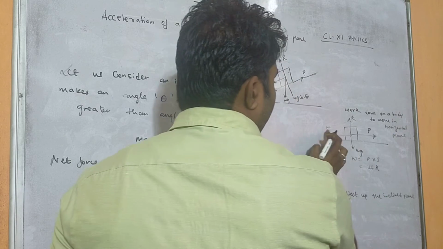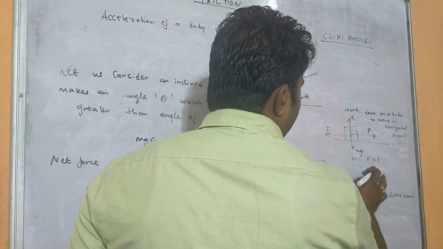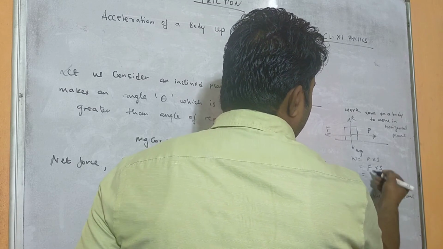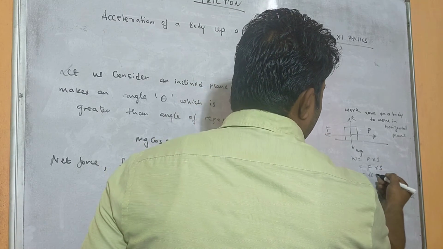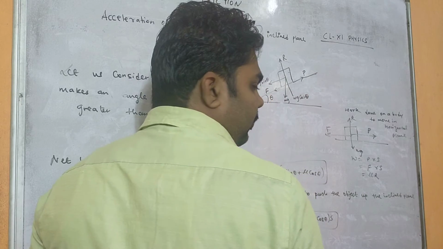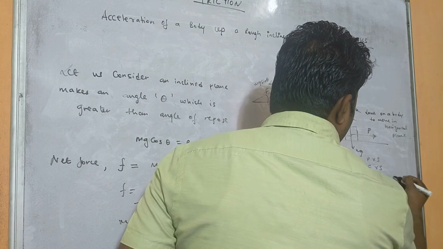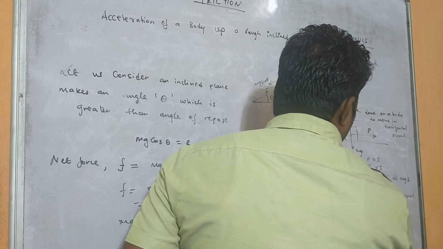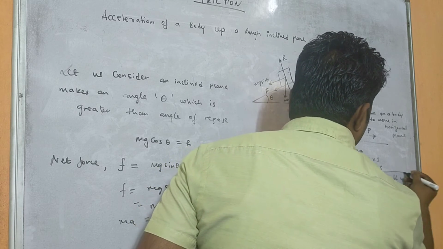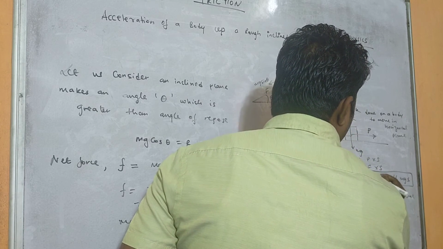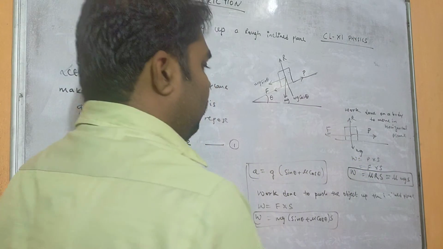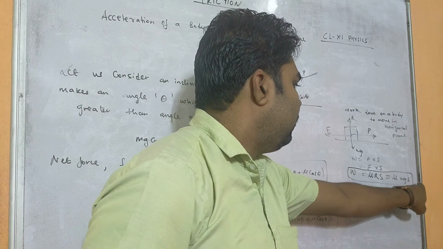So P equals F. In place of P we can write F into S. But what is F here? F equals mu R, so mu R into S, and R equals mg. So this is the work done. Mu R S equals mu mg S. So work done equals mu mg S.